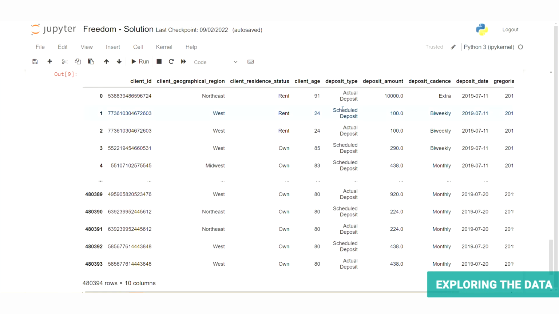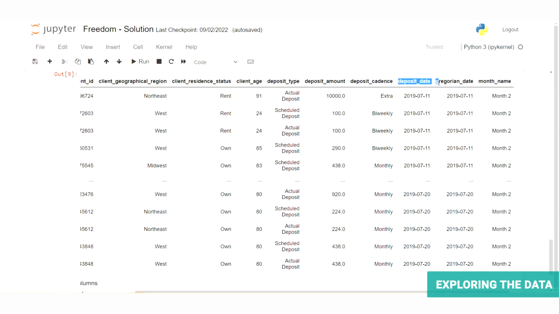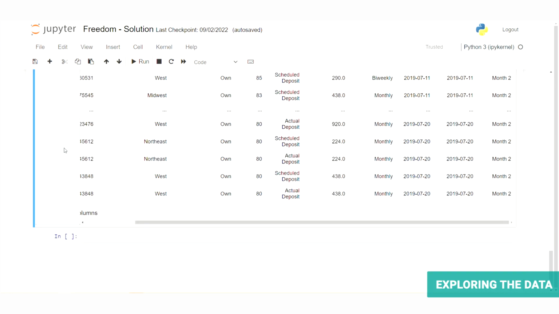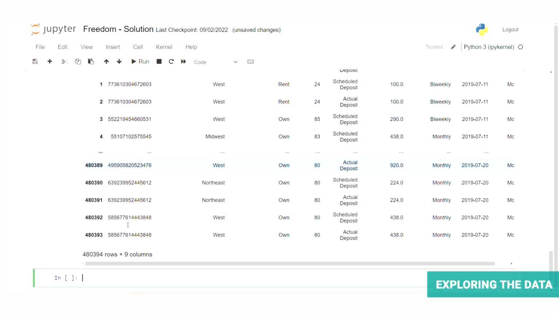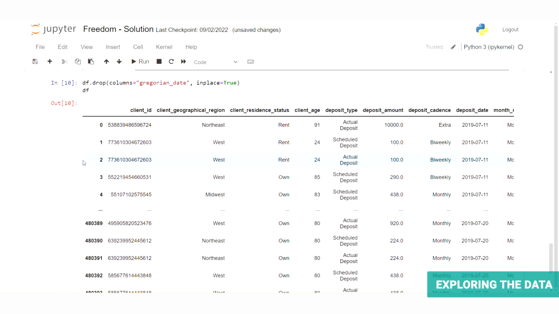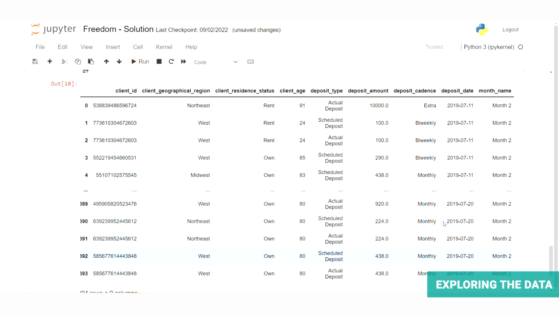But we do have one more problem for the eagle-eyed among you. The date column appears twice, once as deposit date and once as Gregorian date. This is because pandas treats columns with the same values but different names as unique columns when merging. But we can fix this quickly by dropping one of these columns. Let's get rid of Gregorian date. It's arbitrary. Both work. Okay, I just performed a quick drop, and now we are back to normalcy with only one date column.